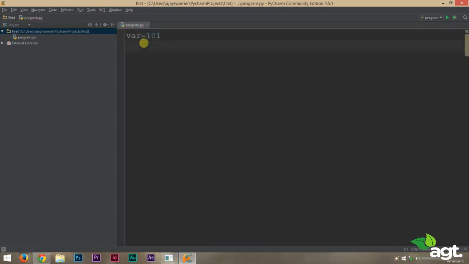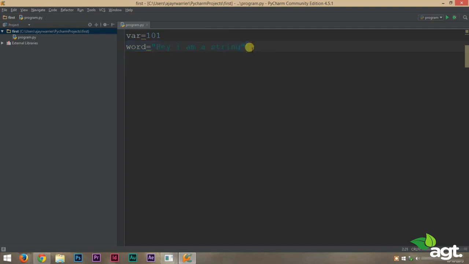So our variable is of integer data type. Now let's make another variable. This time it will be a string. So let it be named as word. By now you will have a clear idea how an integer variable looks like and a string variable looks like. Now a string variable is inside double quotes. This is how we make variables.